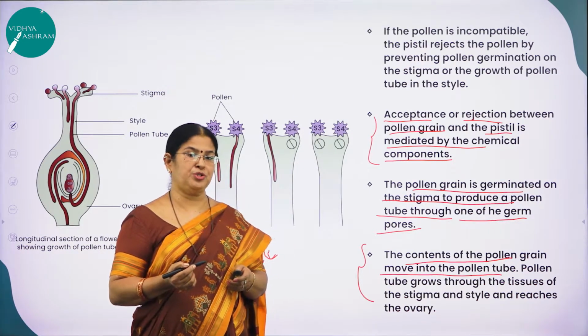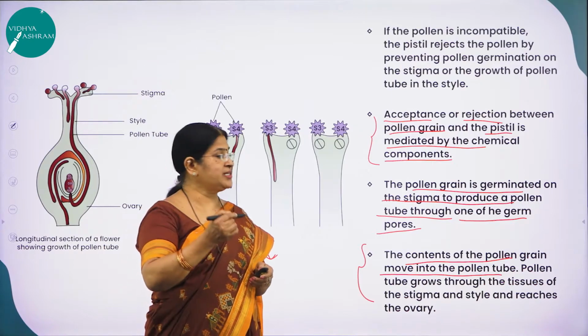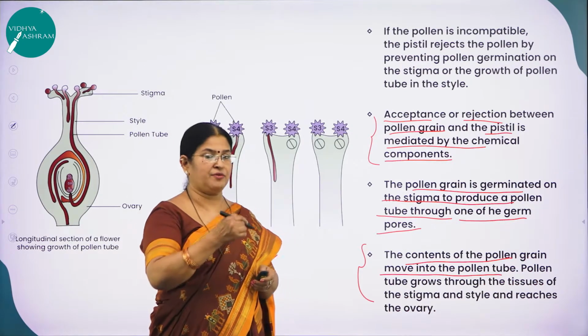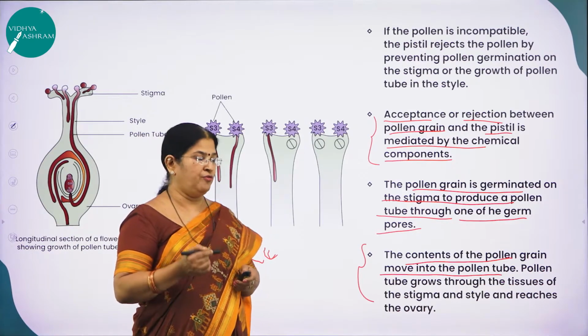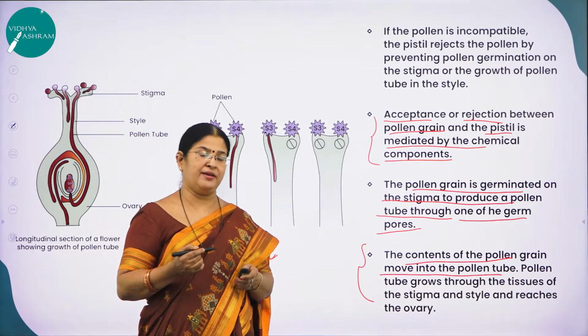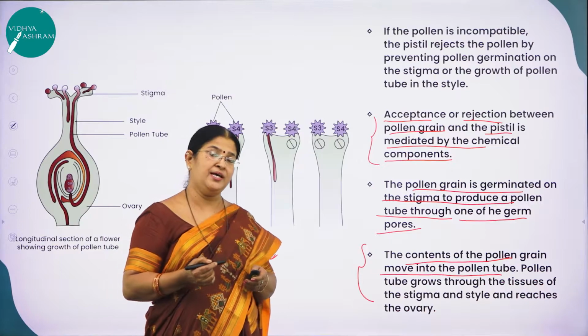Mitotic division to form two male gametes. And what is carried along with the pollen tube? The two male gametes. Where do they reach? They reach the ovule, near the micropylar region, and take their entry through the synergids.